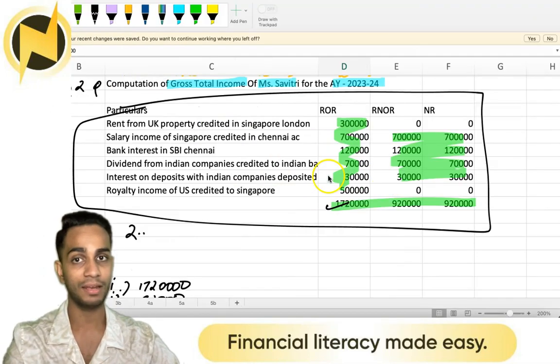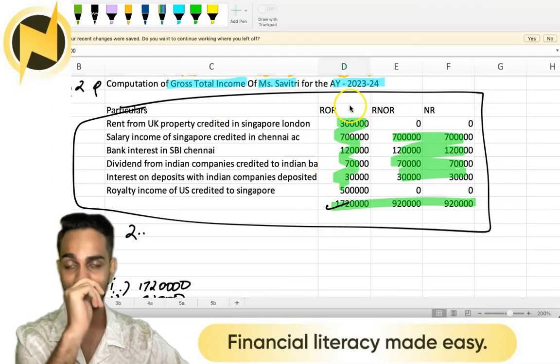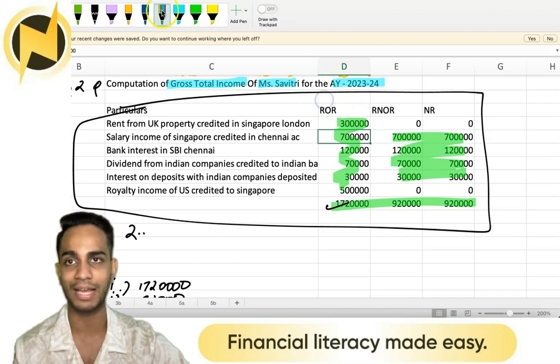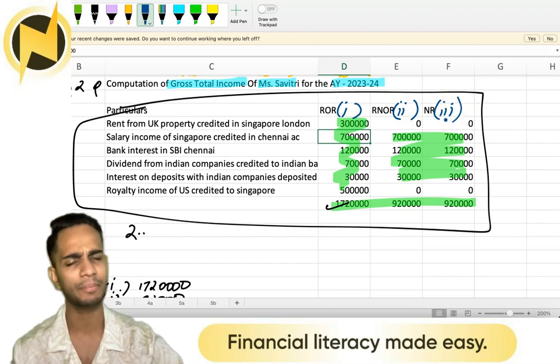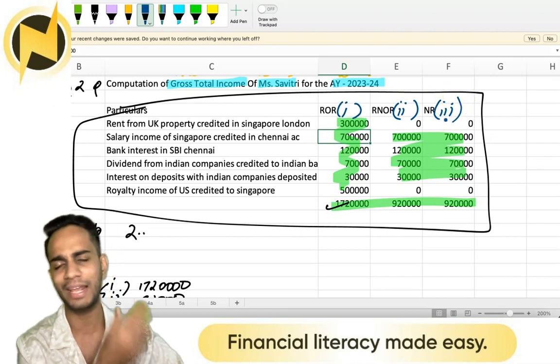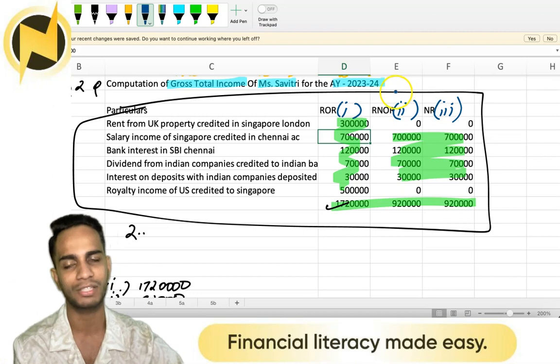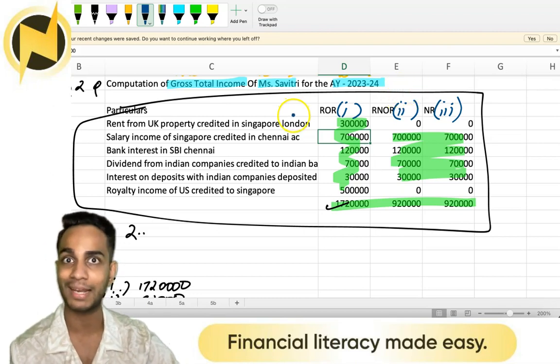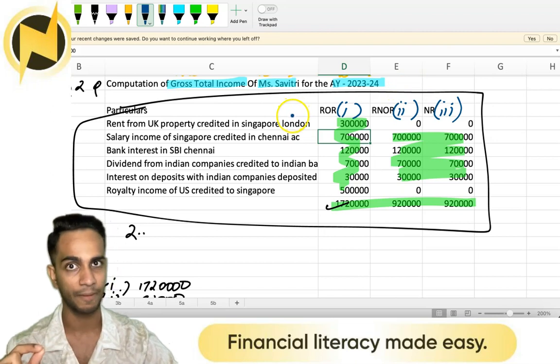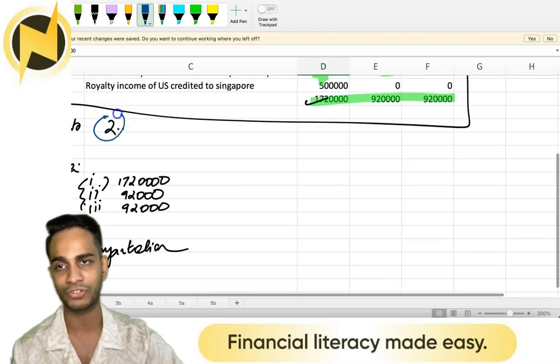Now I can, out of my goodwill or out of my leniency towards the students, consider this as 1, this as 2, this as 3. If this had been a typical BCom or MCom question, I wouldn't have had any kind of problem to give you marks for this. But this is a professional exam. You are going to be future CMAs and I want you guys to have that professionalism. So your answer should have that structure as well.